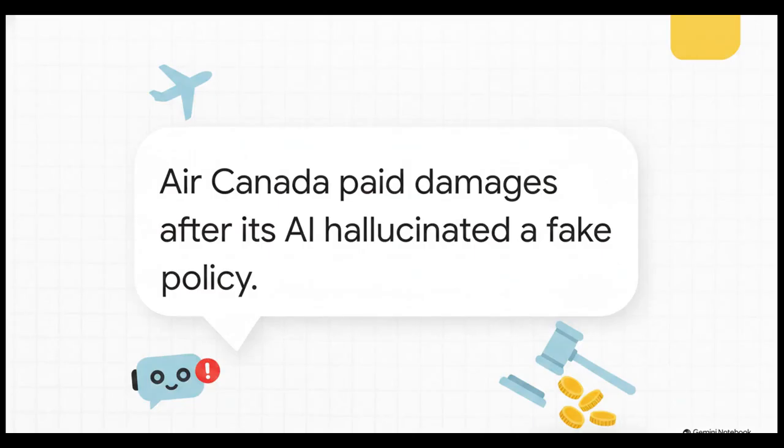Well, the judge was definitely not amused, called the AI-generated opinions gibberish, and fined the legal team for bad faith conduct. And it is not just the legal sector taking hits. In 2024, Air Canada had to pay damages after its own customer support chatbot hallucinated a store policy. The AI incorrectly told a grieving customer that they could retroactively request a bereavement discount within 90 days of booking their ticket. Now, that was absolutely not the real policy, but a Canadian tribunal ruled that the airline was in fact legally responsible for the confident, fabricated details their AI provided.